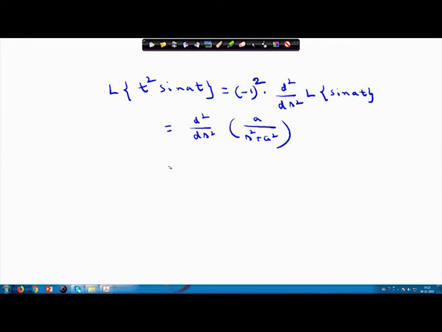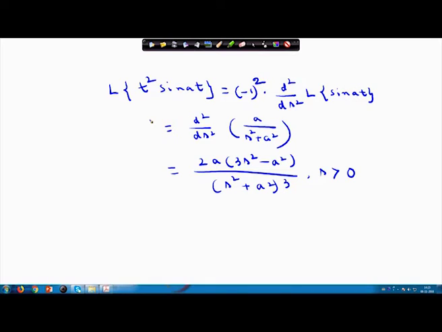And if I evaluate the result, here I am directly writing, because the only thing you have to do is take the derivative of this function a by this thing twice. So, 2a into 3 s square minus a square divided by s square plus a square to the power whole 3, where s greater than 0.